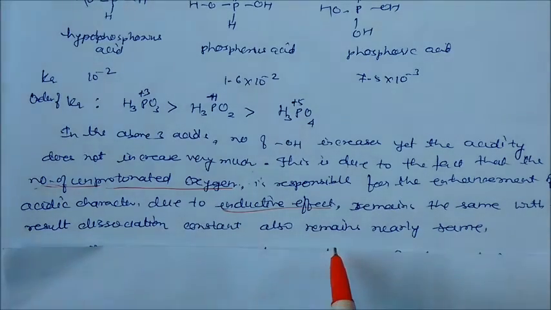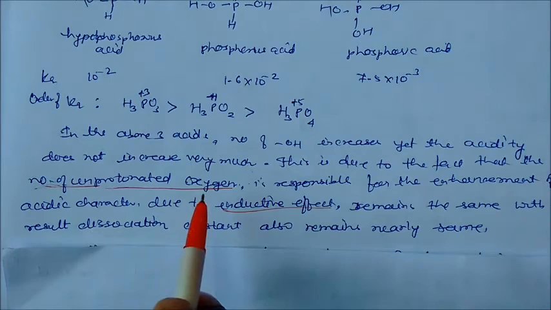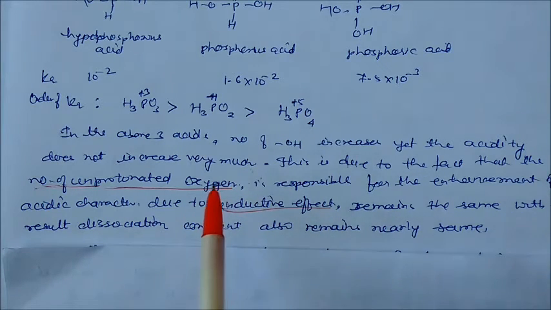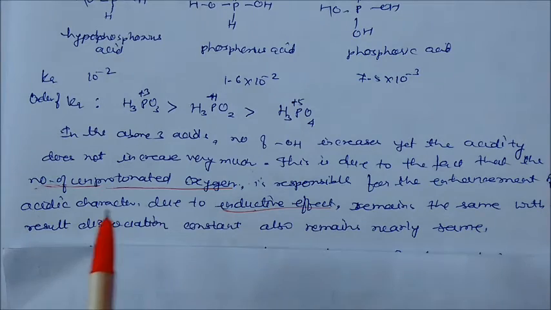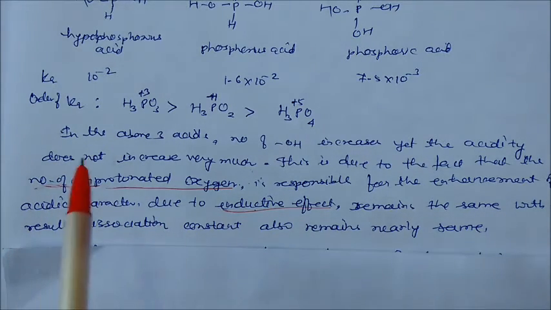So you have to mark the unprotonated oxygen. Where there is less of it, acidity is very low. So you have to mark this, and it is also responsible for the inductive effect. So this is causing the inductive effect, and their acidic nature decreases. So in these cases, H3PO3 is more acidic in nature.